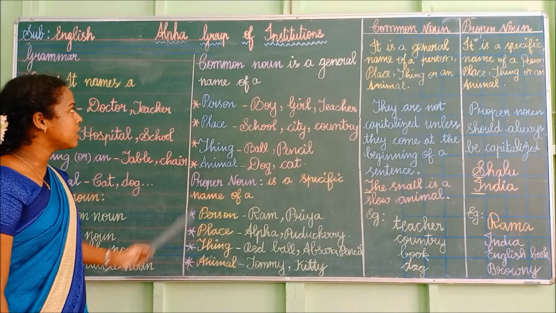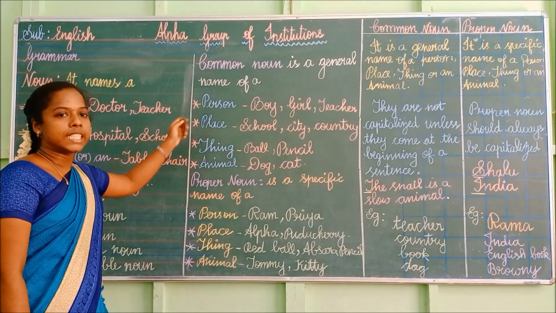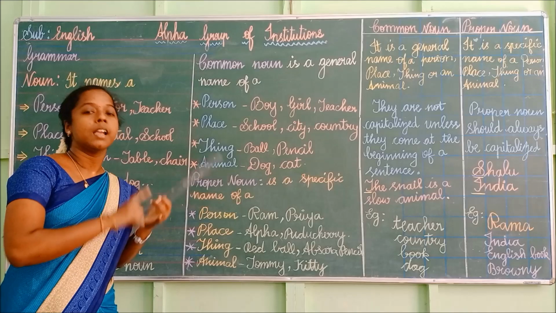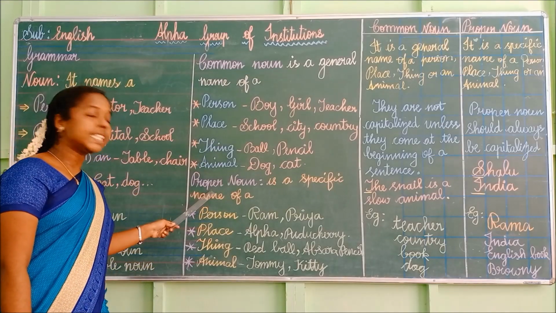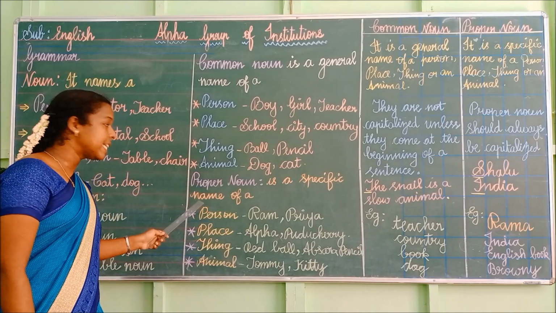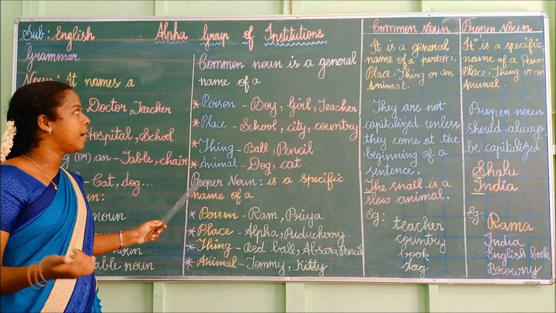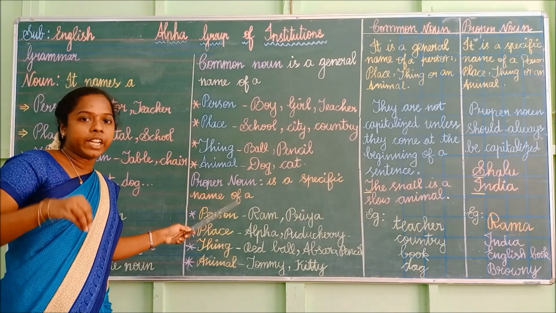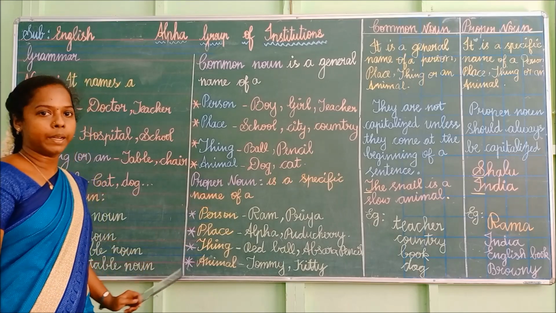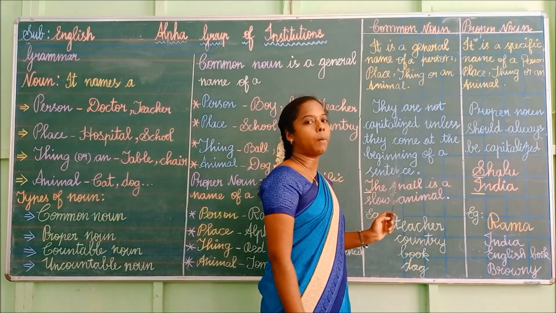So have you all understood, children, what is common noun and what is proper noun? Common noun is a general name of a person, place, thing or an animal. On the other side, proper noun is a specific name of a person, place, thing or an animal. Here you are generally telling something. Here you specifically mention something, it is called proper noun. So let us see the difference between common noun and proper noun.